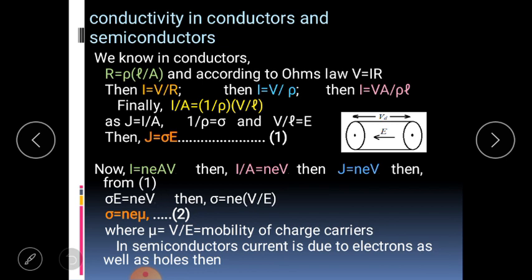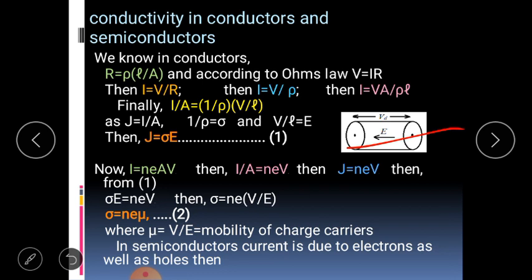As J is equal to I divided by A, the current density, 1 divided by rho is equal to sigma, the conductivity. V divided by L is equal to E, the electric field intensity. Then we are getting J is equal to sigma E, the conductivity and current density related in conductors. Now see the conductor having unit length and with drift velocity Vd, the electron moving along the direction of x-axis.